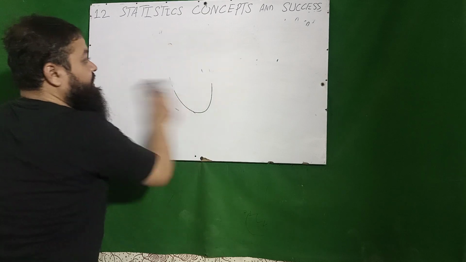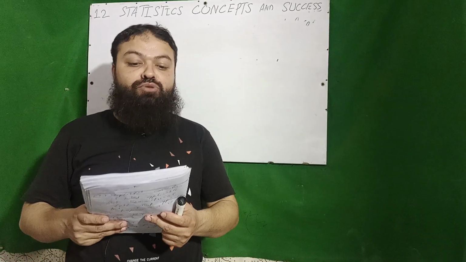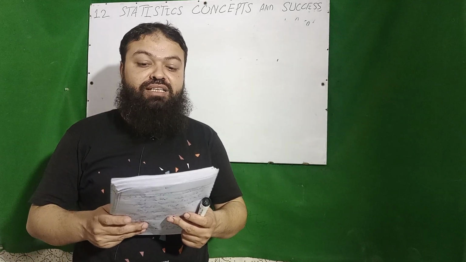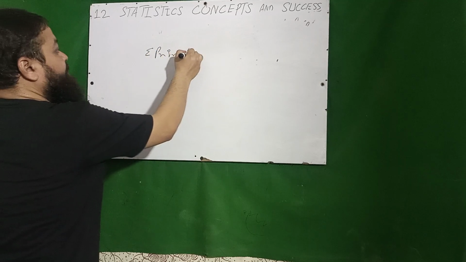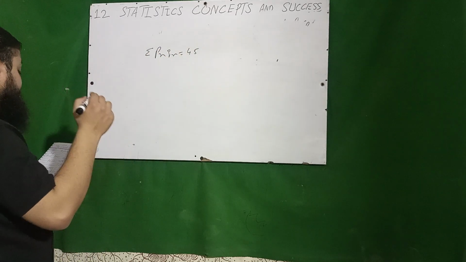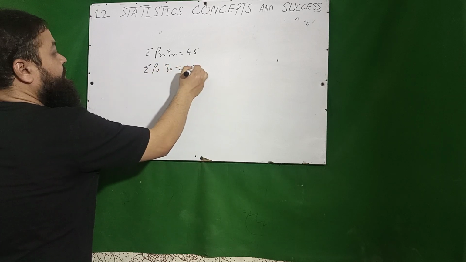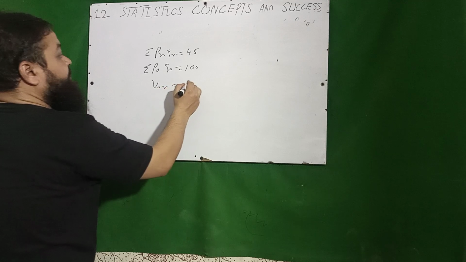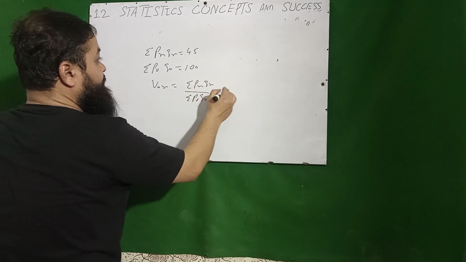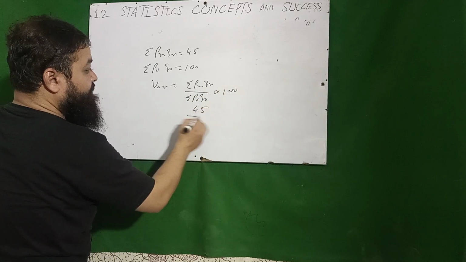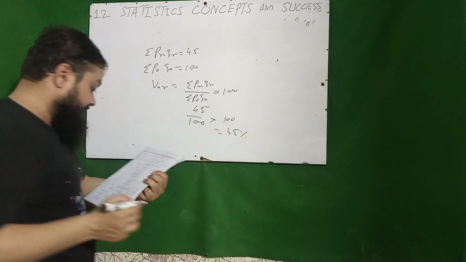Then the next question, number 11, concept of statistics. The sum of the product of the current price and the current quantity, summation PnQn, is given as 45, and the sum of the product of the base year price and quantity, summation P0Q0, is 100, and we have to calculate the value index number, which is summation PnQn over summation P0Q0 into 100%. 45 over 100 into 100%, 45% will be the correct option in the exam.